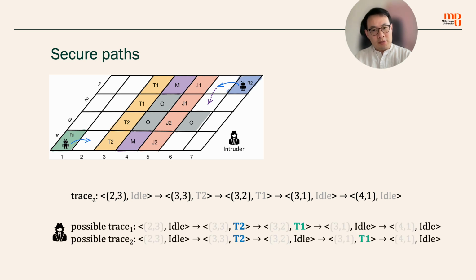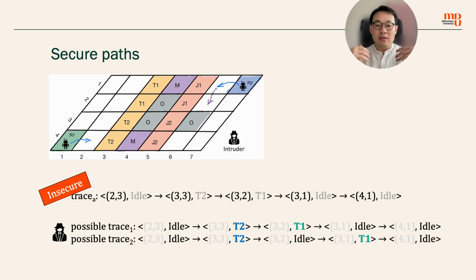From the intruder's perspective, there are two possible task execution orders under this moving trajectory of trace A. In both of these possible traces, the only chance for R1 to do task T2 is at 3, 3, which is before T1. So in this sense, trace A is not secure, right?